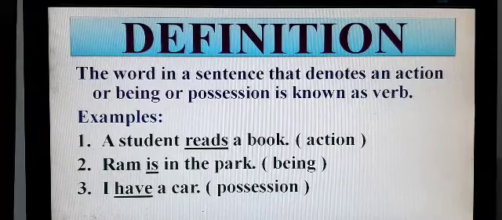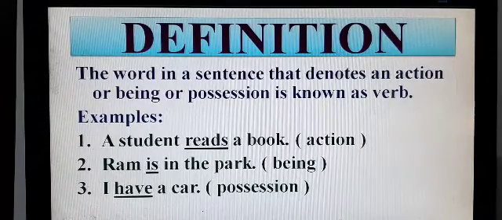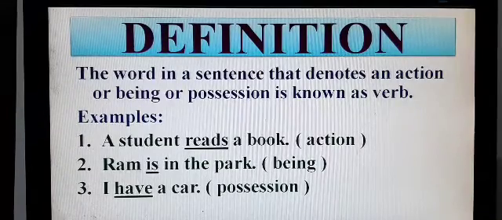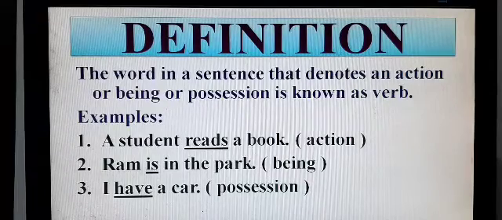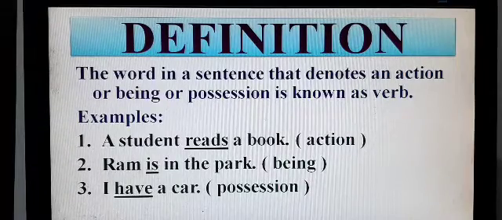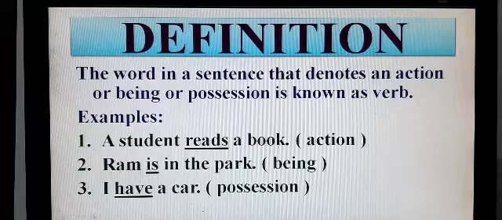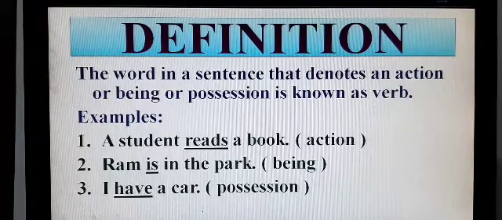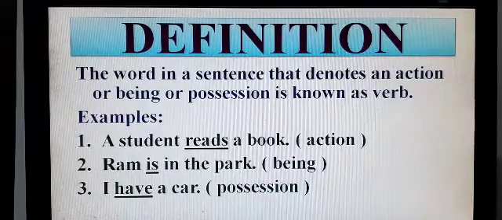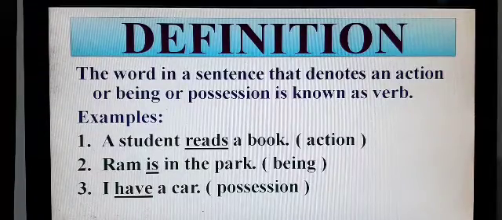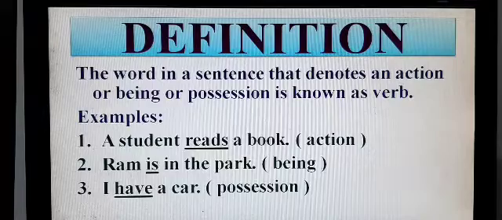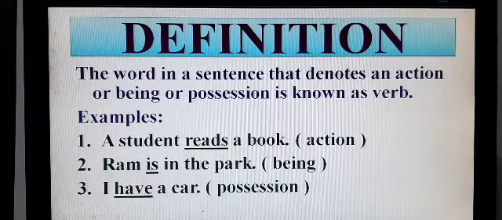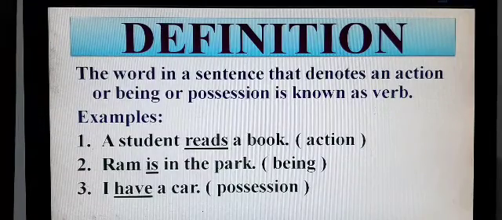This is being, means the state of a person. Again, I am referring to the word which is underlined. The next one is I have a car. Here the word have suggests possession. So, the word in a sentence that denotes an action, being or possession is known as verb.